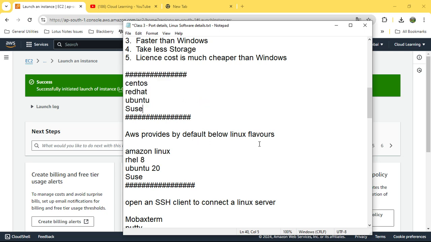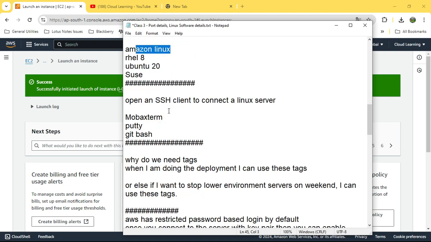Amazon provides the following Linux flavors by default: Amazon Linux, which comes with a few pre-built softwares installed, RHEL 8, Ubuntu, and SUSE. Now to connect to a Linux machine, you need an SSH client. For a Windows machine, you need MSTSC, the Remote Desktop client, which comes with Windows by default. For Linux, you just need to download an SSH client. MobaXterm is a good one. You can also use PuTTY or Git Bash.